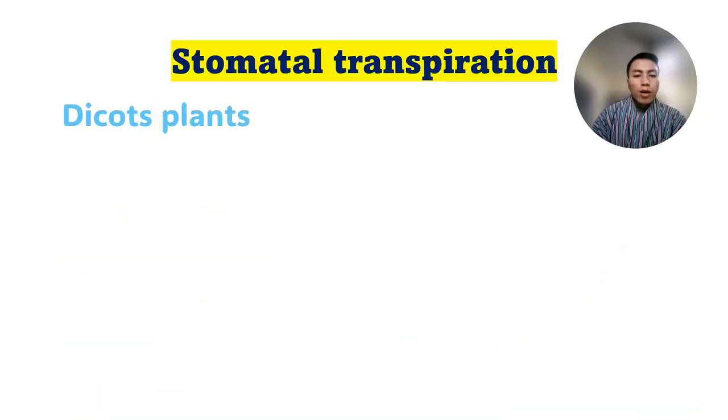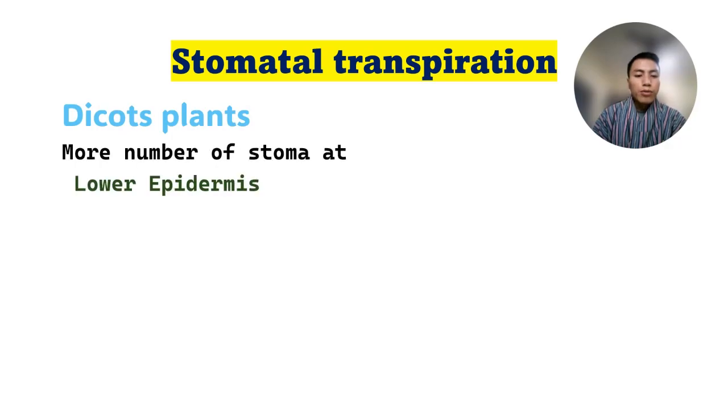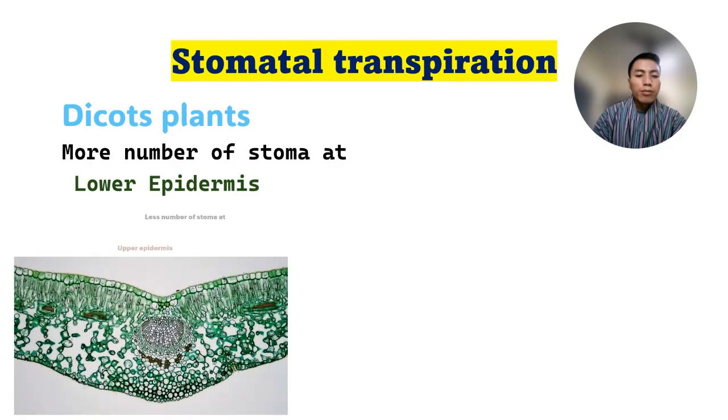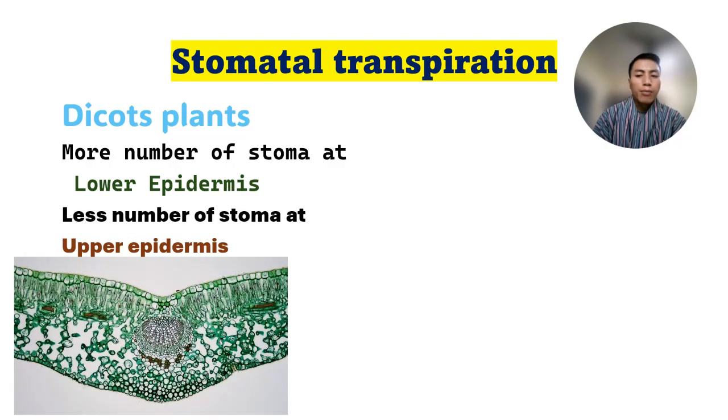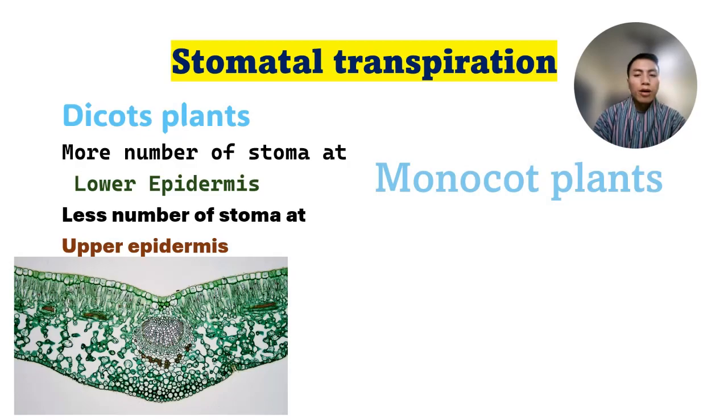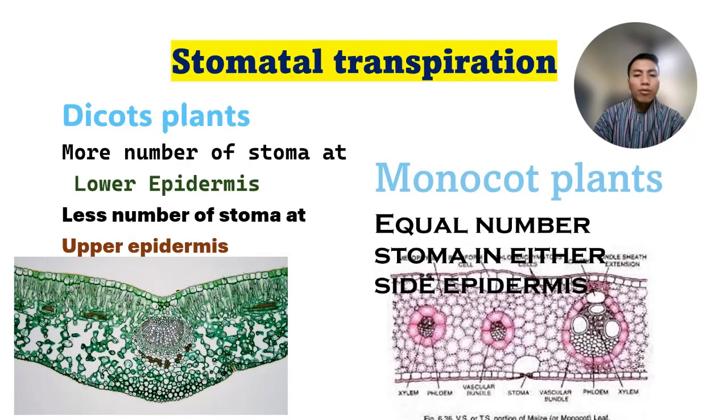In dicot plants, there is a greater number of stomata in the lower epidermis and fewer stomata in the upper epidermis, whereas in monocot plants, stomata are equal on either side of the epidermis.